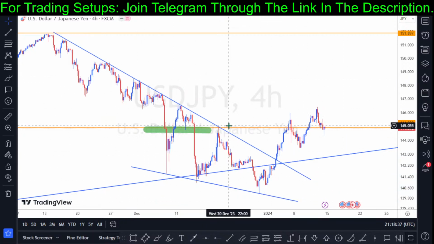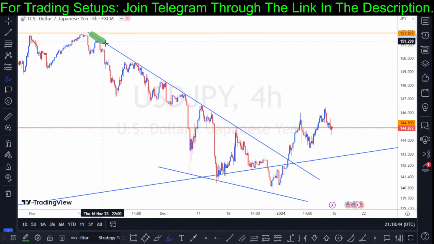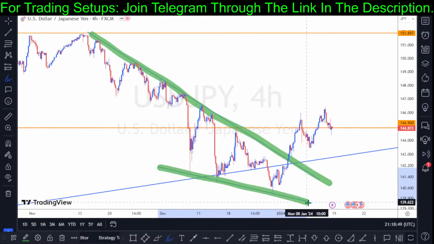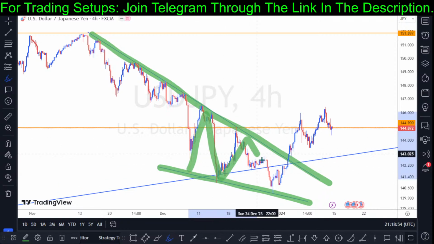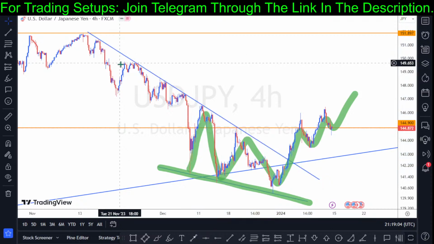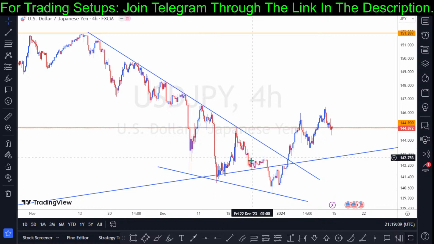After the break of this narrow wedge right here, we have this narrow wedge right from the high right here. You can see we have this narrow wedge. After price moved through the narrow wedge, price broke out, right? So based on what I can see right here, this is a kind of possible bullish formation, but the market is still crazy at the moment, so we can't yet see much liquidity right here.